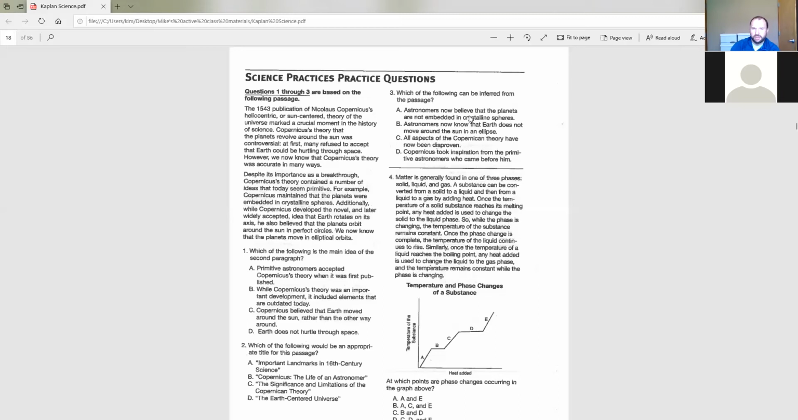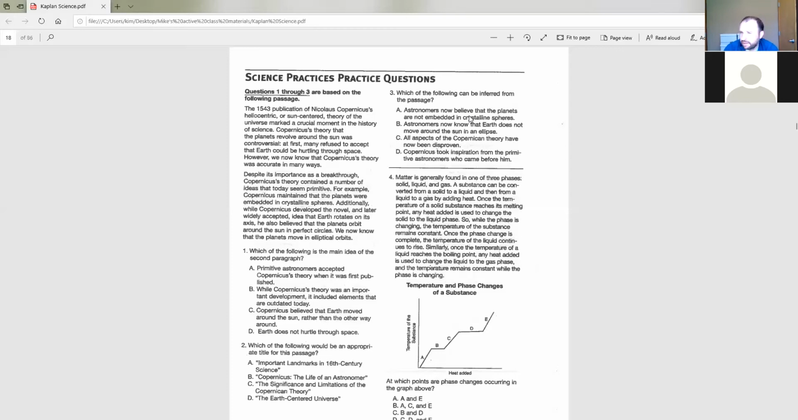For example, Copernicus maintained that the planets were embedded in crystalline spheres. Additionally, while Copernicus developed the novel and later widely accepted idea that Earth rotates on its axis, he also believed that the planets orbit around the sun in perfect circles. We now know that the planets move in elliptical orbits.